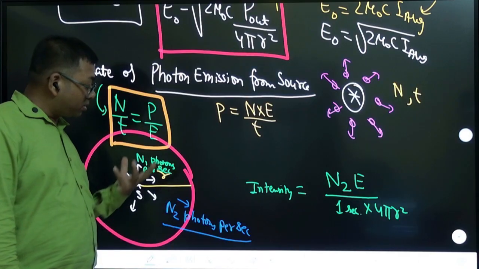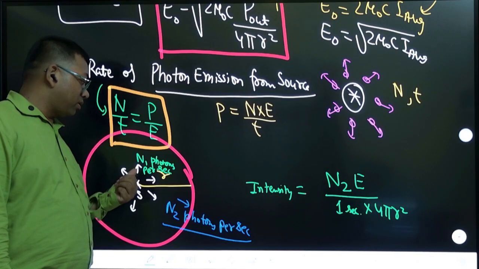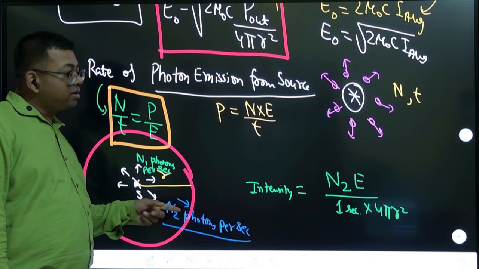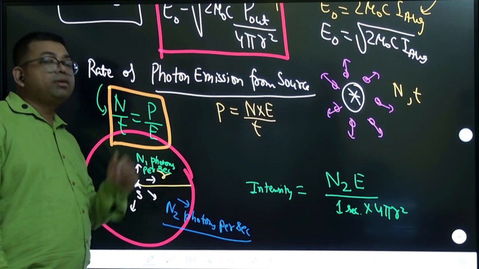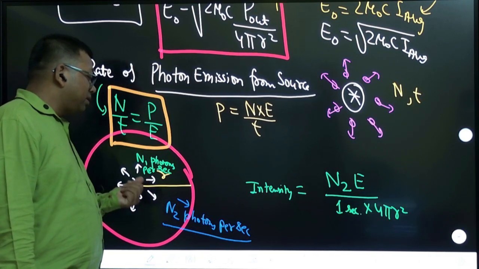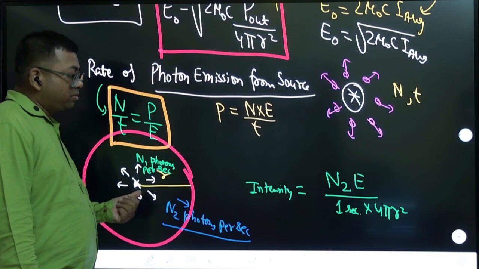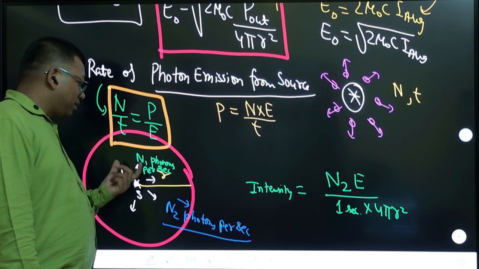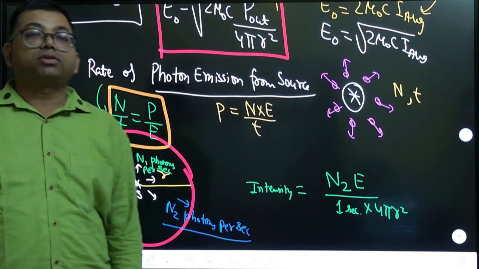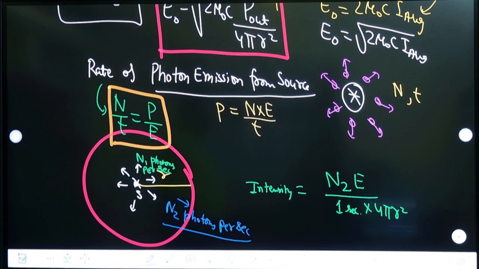n1 is the output power, so output power calculation will involve n1. But to calculate intensity there, n2 will be used. You may take time as t seconds, or I have taken 1 second, that doesn't matter. But the thing is that the photons which are emitted here, not all of them reach the surface. Clear? So you need to read the question clearly and then solve.